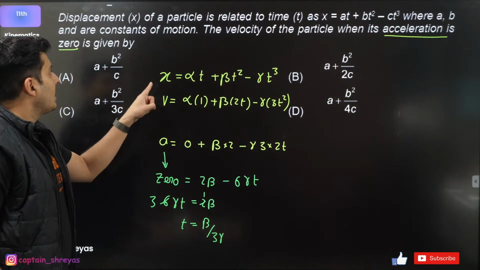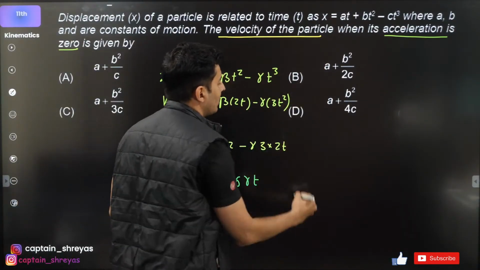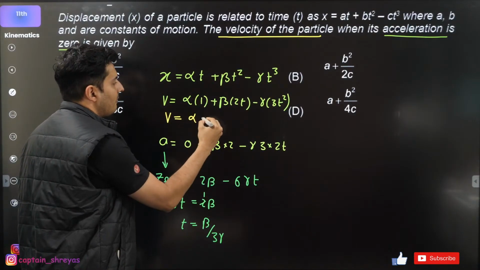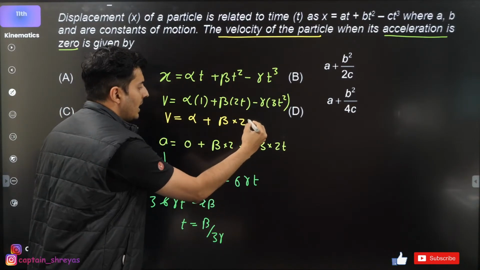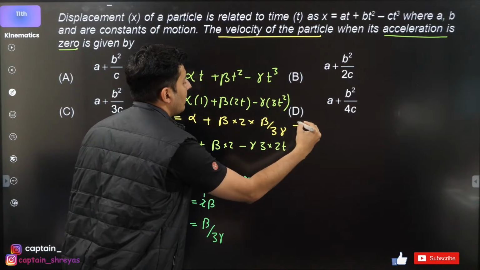Now use this time to find the velocity of the particle. The question says, what is the velocity of the particle? So the velocity of the particle will be alpha plus beta into 2 into time. Time is beta by 3 gamma. Beta by 3 gamma minus